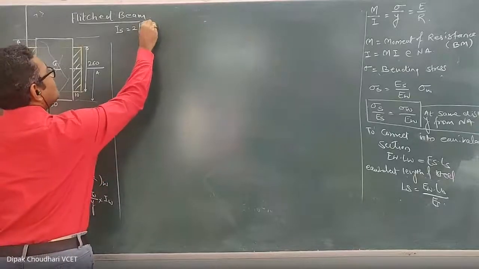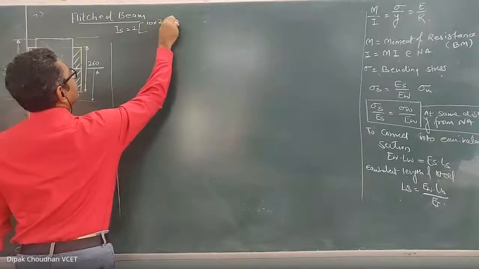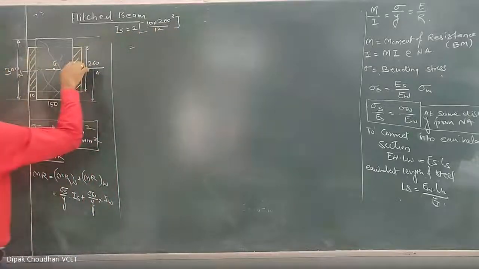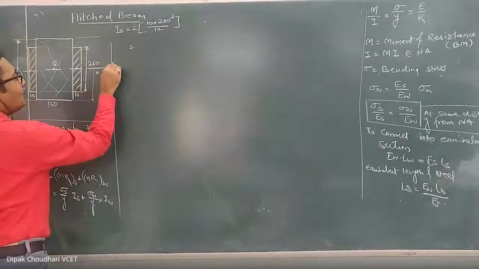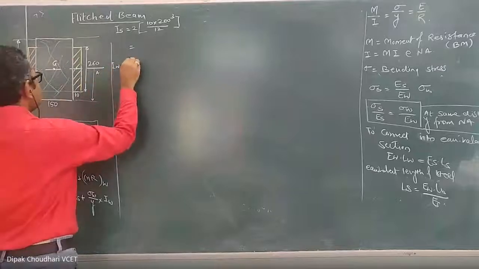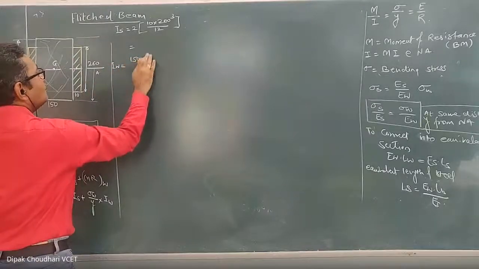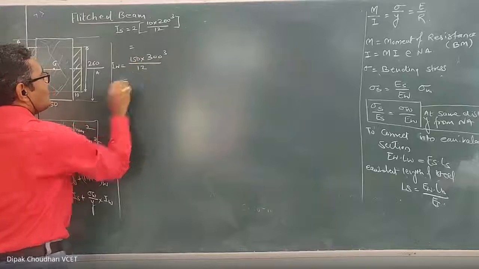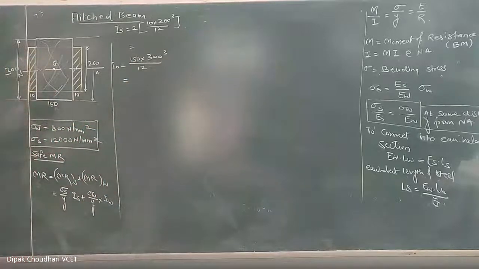So it is 2 into B D cube by 12, the moment of inertia of the steel. 2, because there are 2 straps. The moment of inertia of the wood, here this rectangular section, how much is that? It is B D cube by 12, depth is 300. We have calculated the moment of inertia of the steel and the wood separately because we are dealing with the composite section.